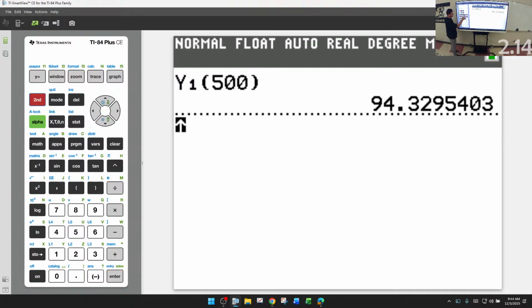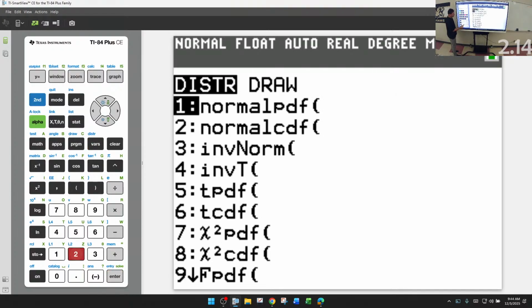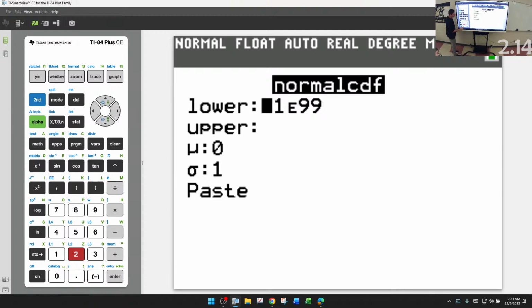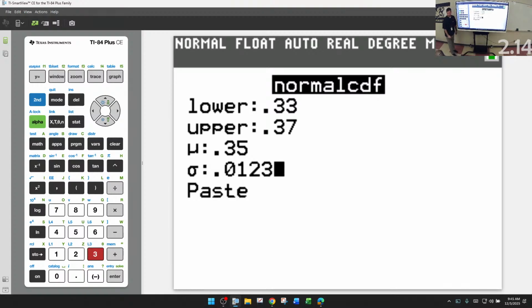Normal CDF from 0.33 to 0.37, with this being 0.35 and this being 0.0123. You can write the square root of P times 1 minus P all over N, and it'll do it all for you right here if you want to.